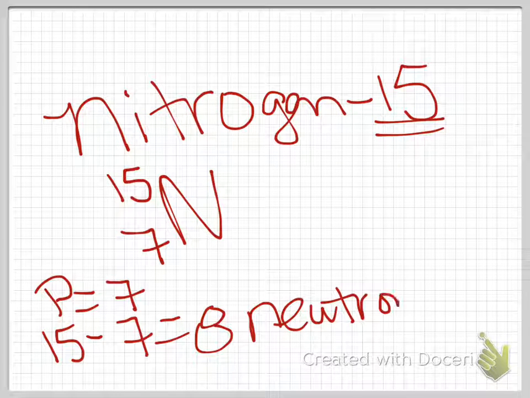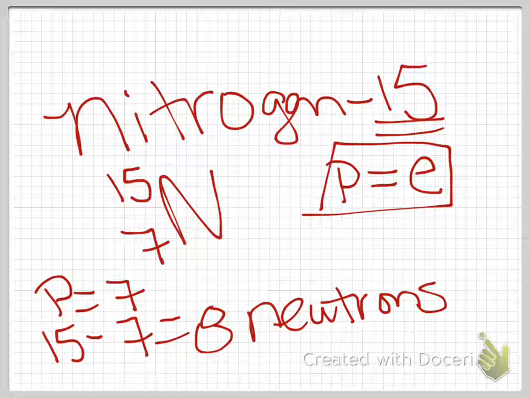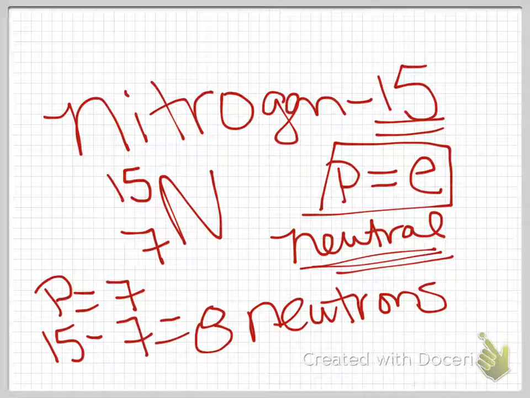Well, what about the electrons? In neutral atoms, every single neutral atom, the protons will be equal to the electrons, always, for neutral atoms. That's the only way they can be neutral. And that's the only way they can be called atoms. Every atom is going to be neutral.